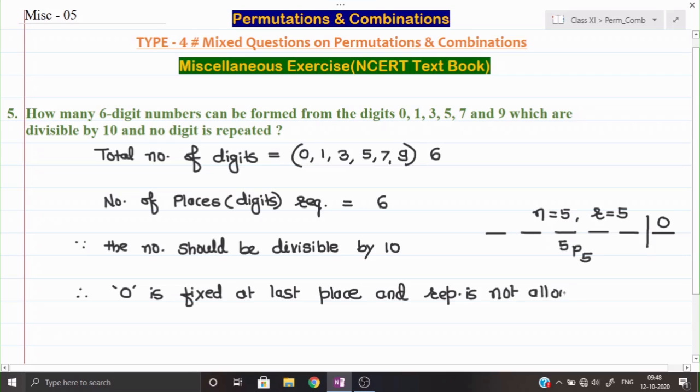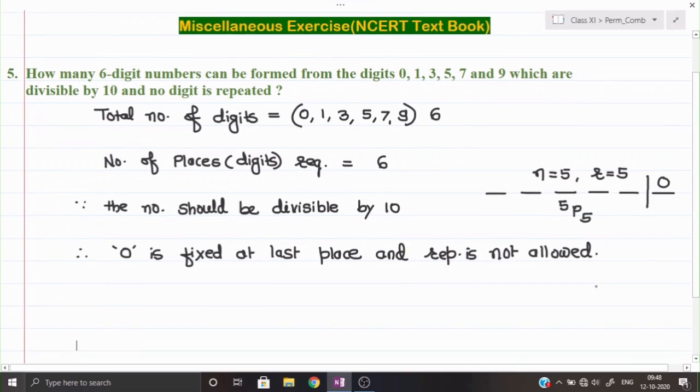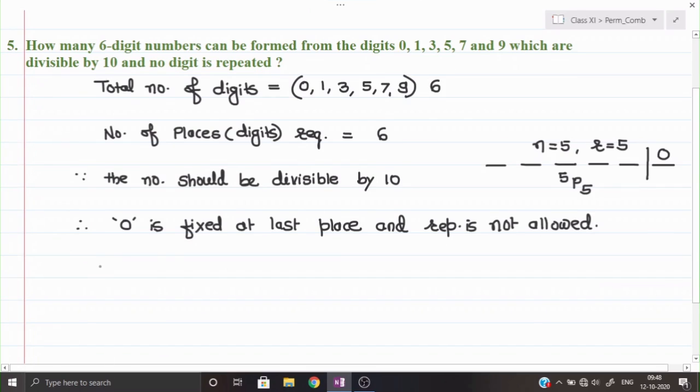So therefore, what we can say, how many numbers are available?